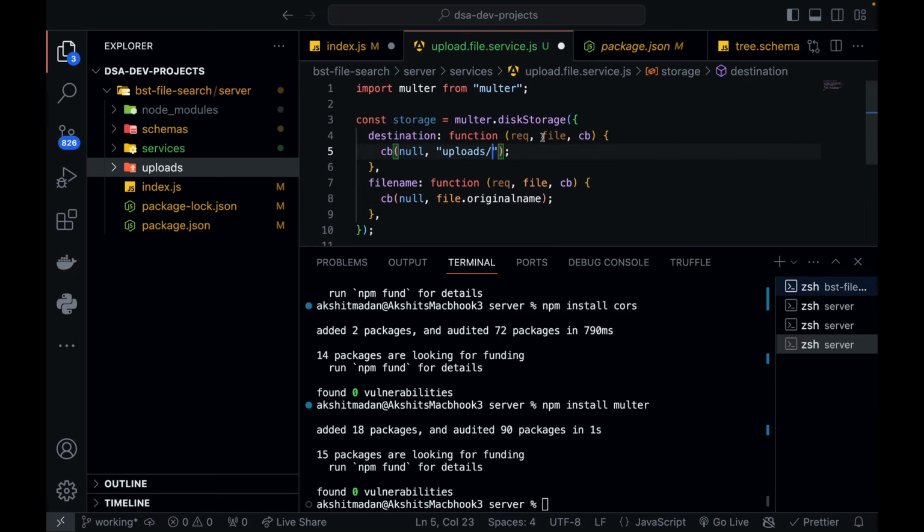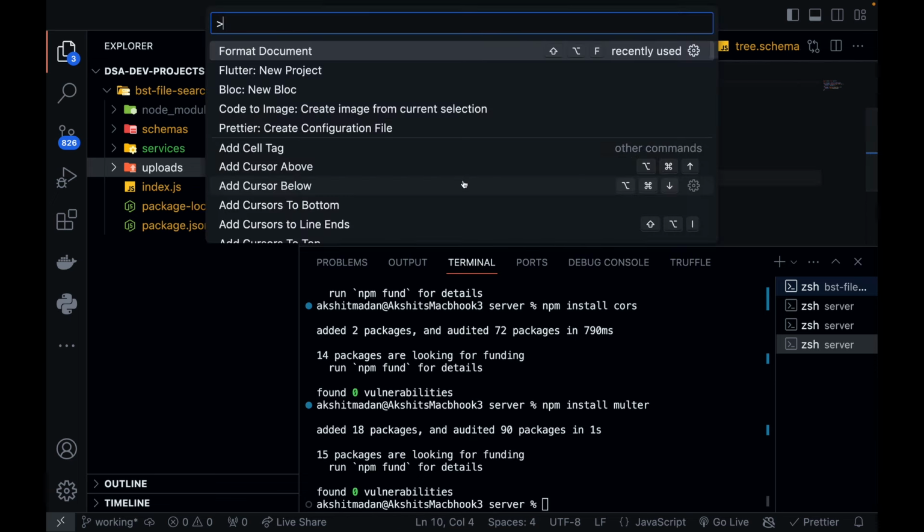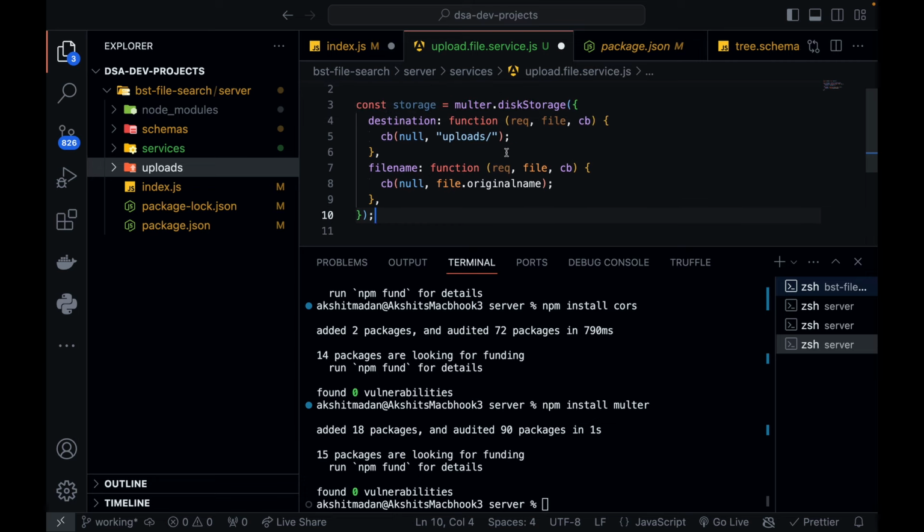So this original name from the client, I'm going to pass it as the key itself, right? Original name is a predefined property that we get in this multer file that is just uploaded, and whatever the file name was in your local, the same name will be passed on as the original name, which is going to act as our key when we implement the search. So this is my service for uploading a file, a very simple service.